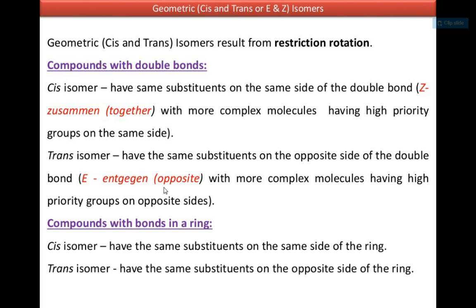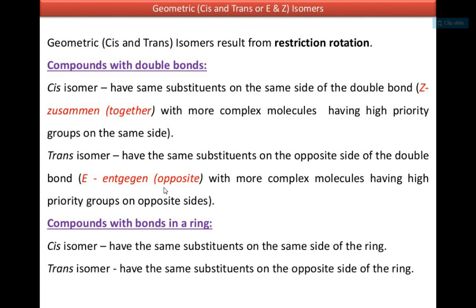In compounds with double bonds, the cis isomer has the same substituents on the same side of the double bond, and in the IUPAC system it is named Z, from zusammen, meaning together, meaning the two similar groups are on the same side of the double bond, with more complex molecules having high priority groups on the same side.